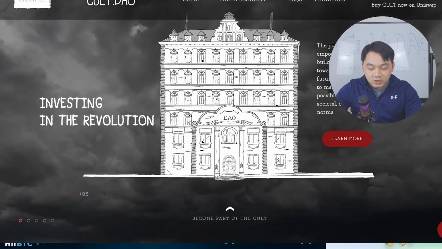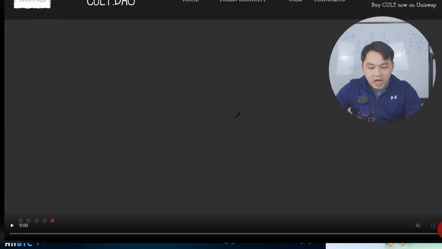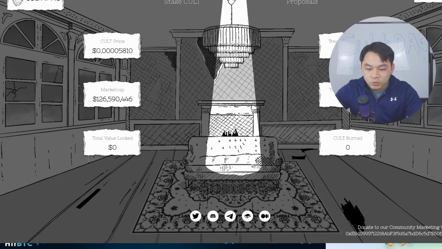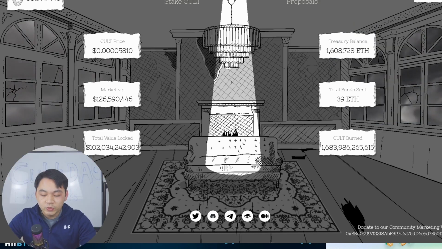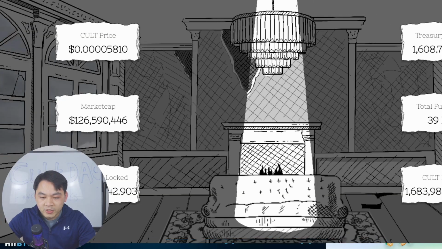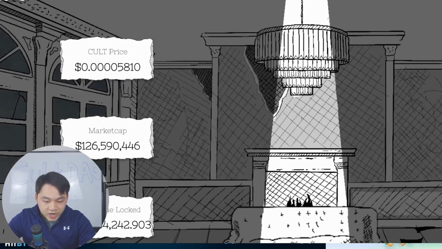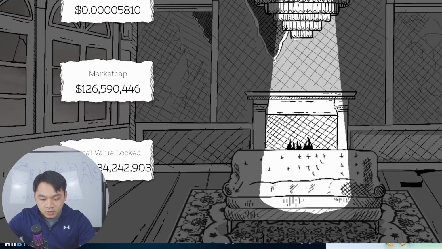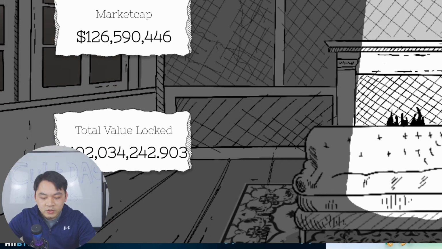On the website, in the top left corner, you see Launch App. When you click Launch App, it brings you to a web app. In this web app, basically two things you can do: stake CULT and submit a proposal. The web page also shows the current CULT price, the market cap of the CULT project, and the total value locked. Right now, there are over $100 million locked.